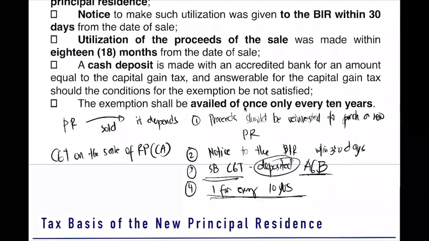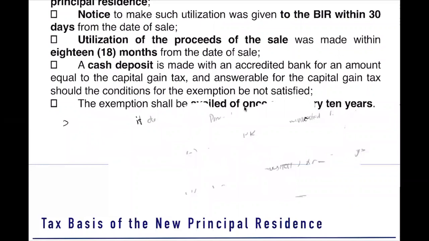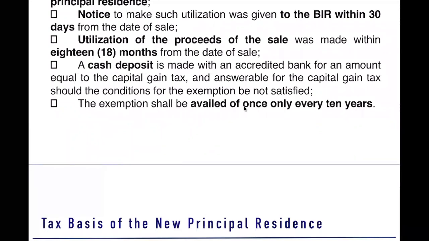So here, we have a principal residence that is sold. And take note, the whole proceeds should be reinvested. There must be a notice. There should be capital gains tax deposited to your accredited government bank. And it must be once for every 10 years. Okay, let's have an example. So let's say we have here a sale of real property.